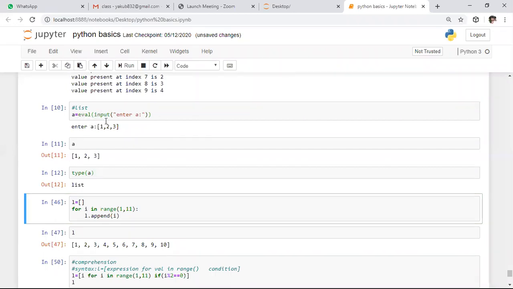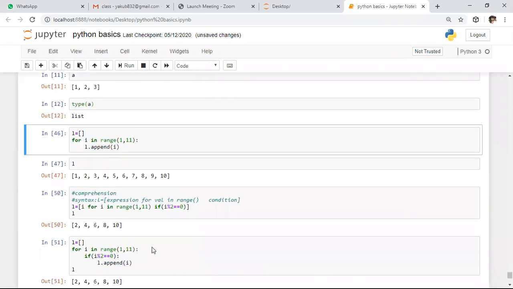By using eval function, whatever the data is specified in the runtime, that will be considered as the final data type. This is about how to create a data structure dynamically. So this is one way. After this, we have one more way, that is by using loops. By using loops also, we can create a data structure dynamically.